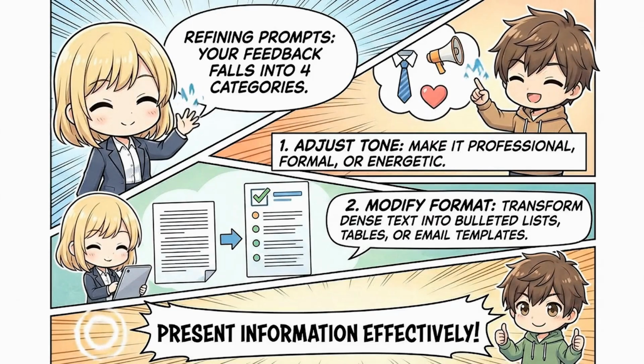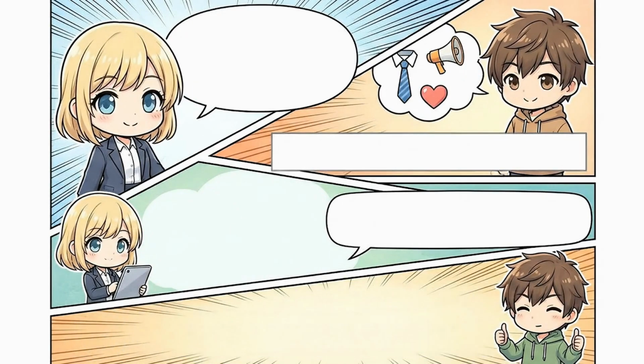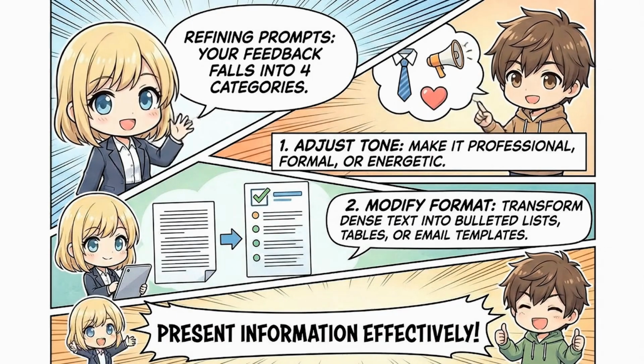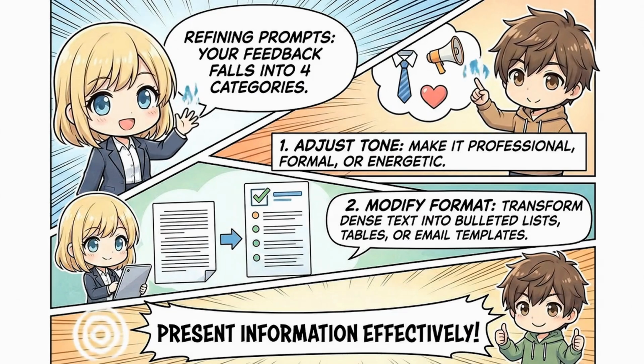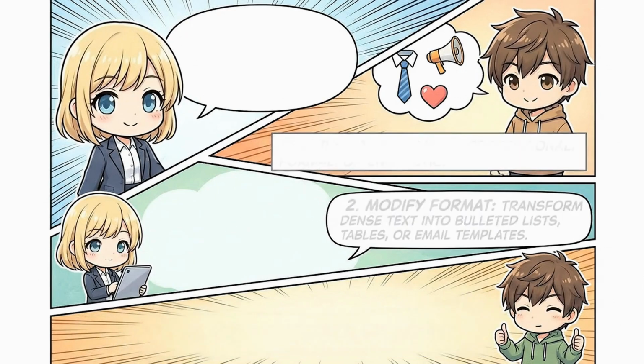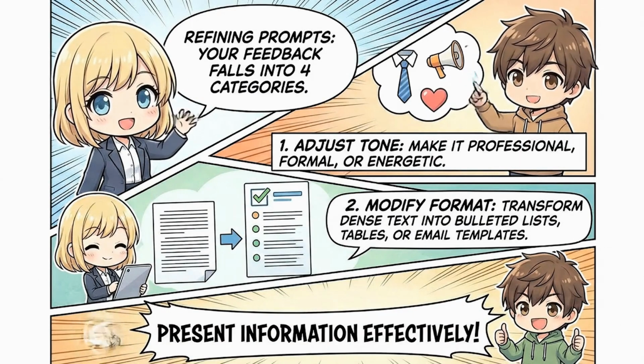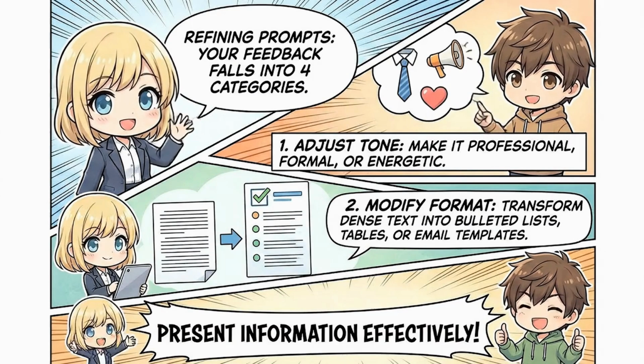Hello everyone. When refining prompts iteratively, your conversational feedback will typically fall into one of four primary categories. The first is adjusting tone, which involves telling the AI to sound more professional, empathetic, persuasive, or energetic, depending on your audience and objective. For example, you might ask it to be more formal or more engaging.